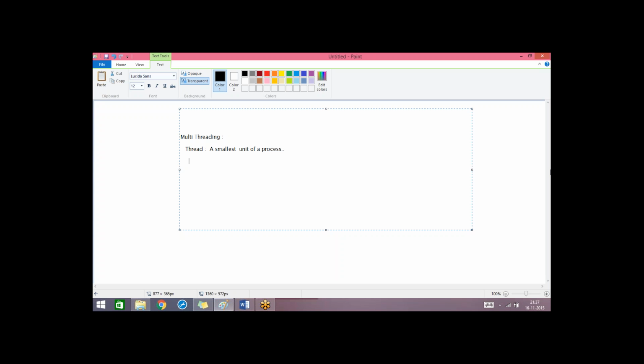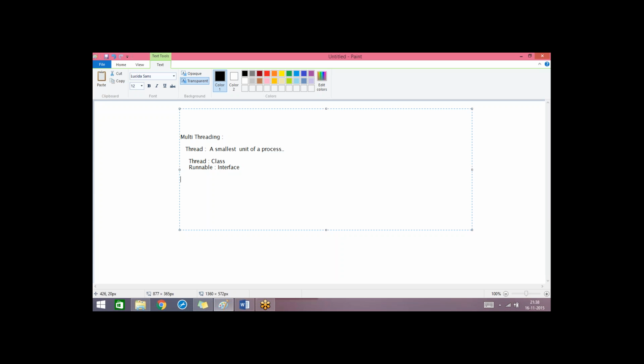And in Java, to create threads, we have a predefined API. We have a Thread class and we have a Runnable interface. As of now, we haven't discussed anything about interfaces, so I'm not going into detail about this class and interface. You can create a thread in two ways: by extending this Thread class, or by implementing this Runnable interface. To understand this terminology, like extends or implements, takes some time, so I'm not going into detail about this concept. And this is one of the important features. We can do multitasking using this multi-threading concept.